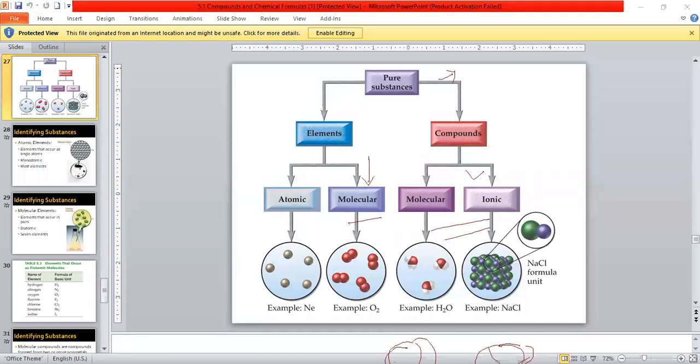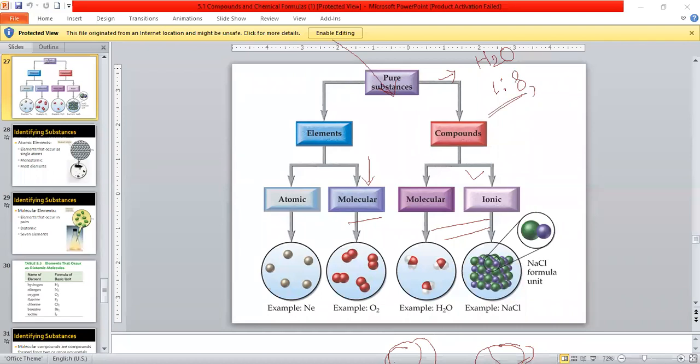It is a pure substance composed of two or more elements which combine chemically in definite proportion by mass. Definite proportion is very important. If it combines in any proportion, it will not be a compound. If you change the proportion, it will be some other compound. Like H2O, here the definite proportion by mass is 1:8. So this proportion is very important.